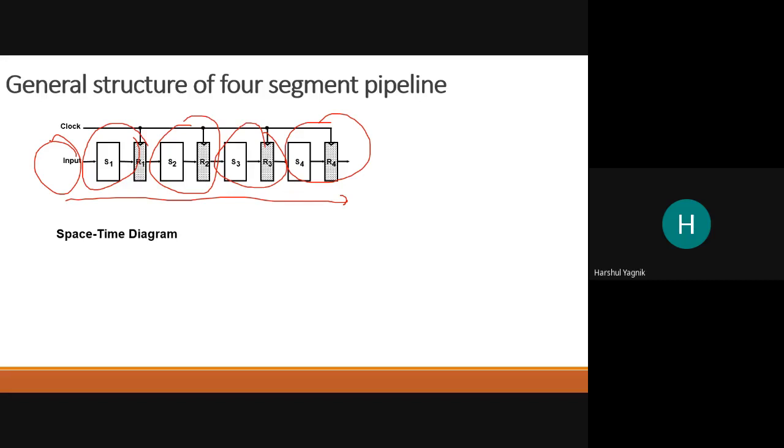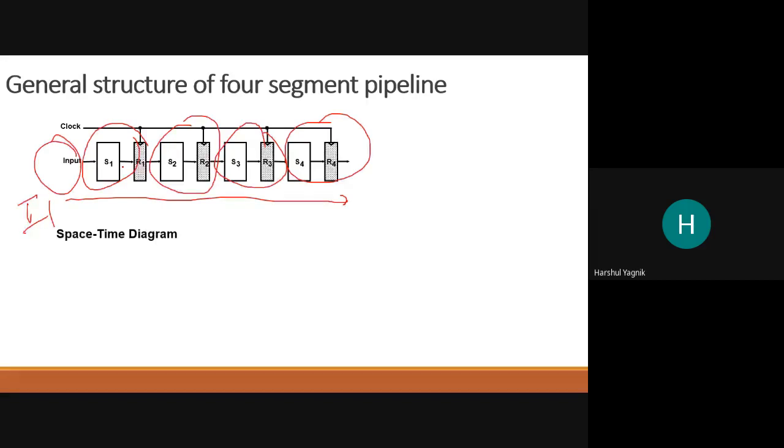But if we perform pipelining, when there is one input, let us say I1, that is input to segment 1, and the result is in R1. Once the result is in R1, segment 1 is free now.